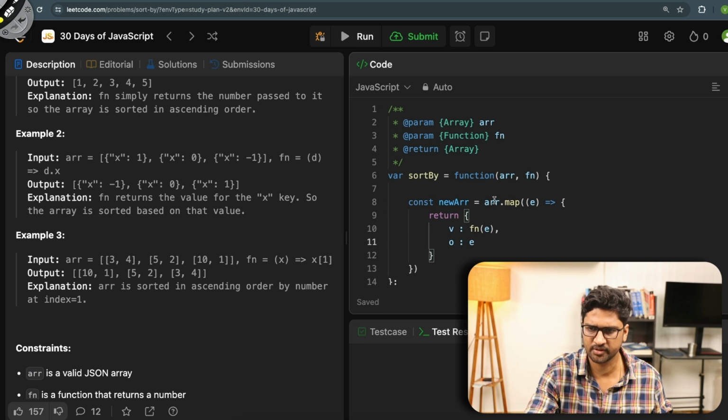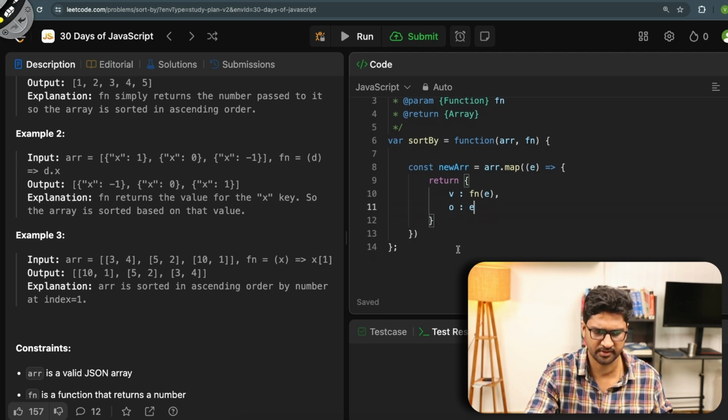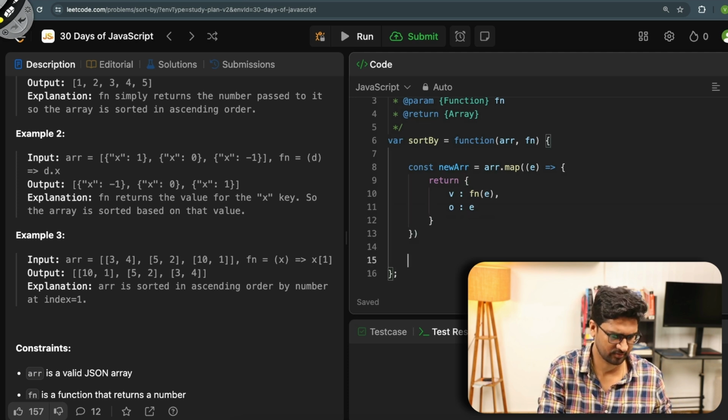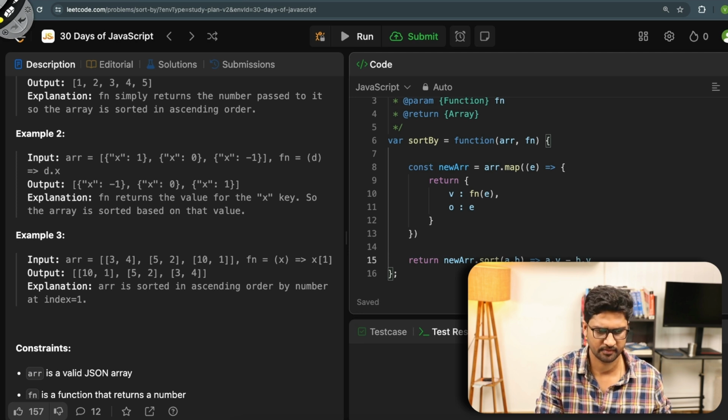So constant newArray is array.map e, and then return function of e and e. Once I have created this new array, I have to return newArray.sort a comma b, and I say a.v minus b.v.